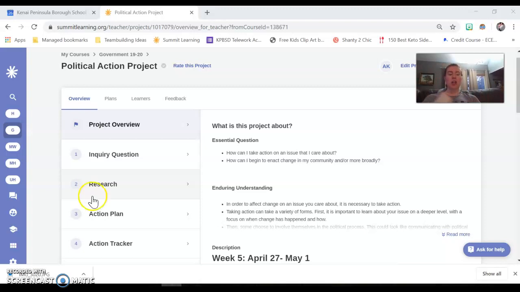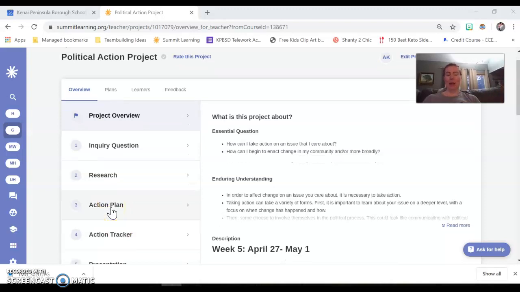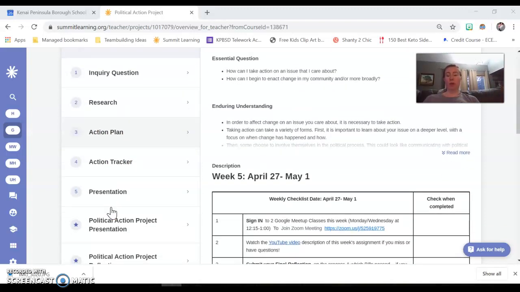So from there, you're going to look at the action tracker. I deleted out checkpoint 3. So your checkpoint 3 actually says action tracker. And you're going to look at current legislation that's in the Alaska legislature. So bills that have been introduced, ones that have gone to committee, ones that may have even been submitted to the governor. And you're going to look at that process of what's happened so far. What have they attempted or tried, and what are people working on that relates to your topic.